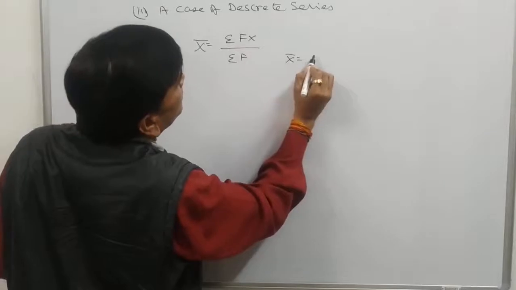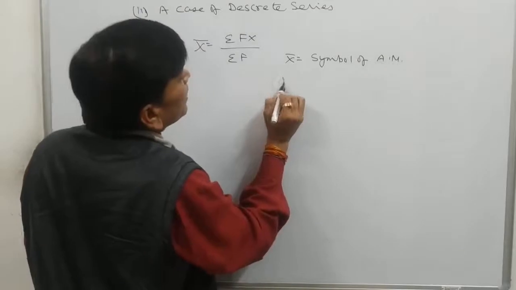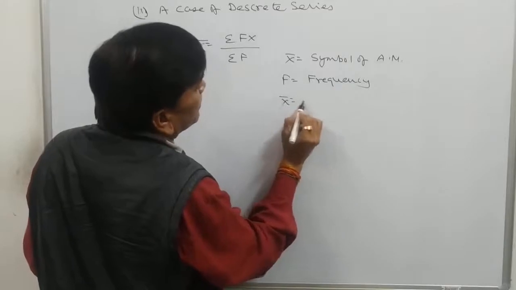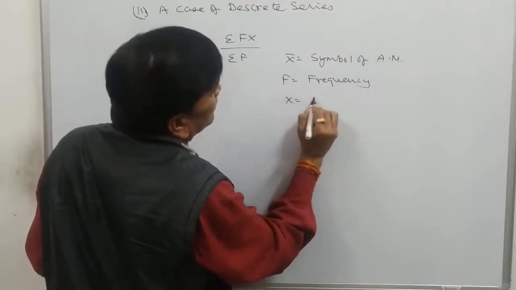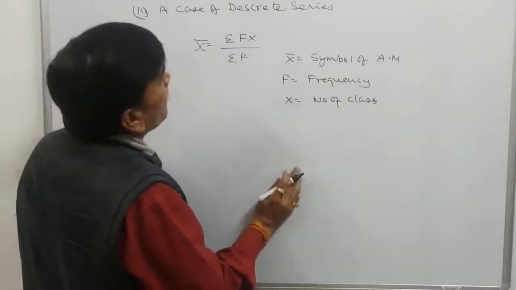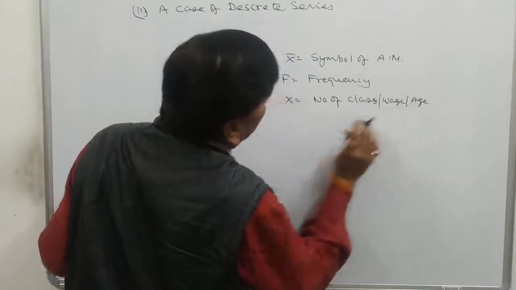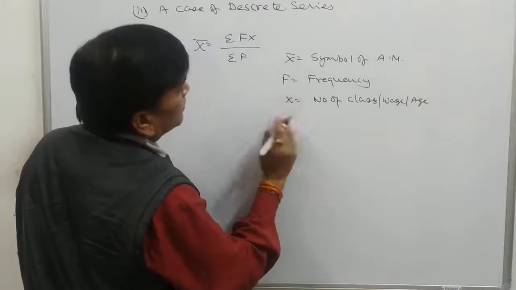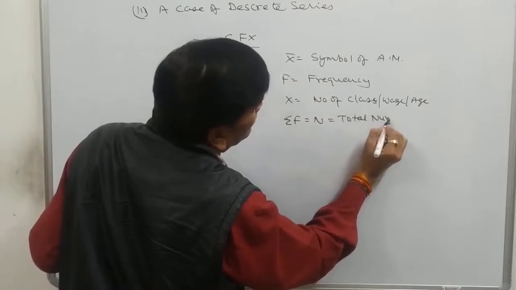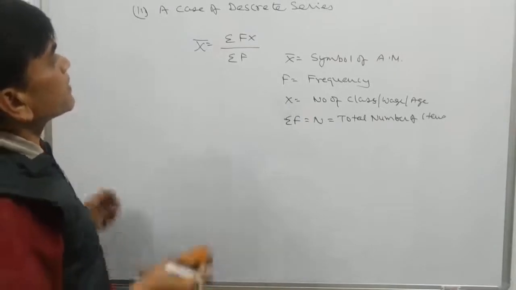So x bar is the symbol of arithmetic mean. f is equal to frequency. x is equal to the number of class, it may be wage, it may be age, whatever is given. Sigma f is equal to n, the total number of items. So this is the direct method to calculate arithmetic mean.